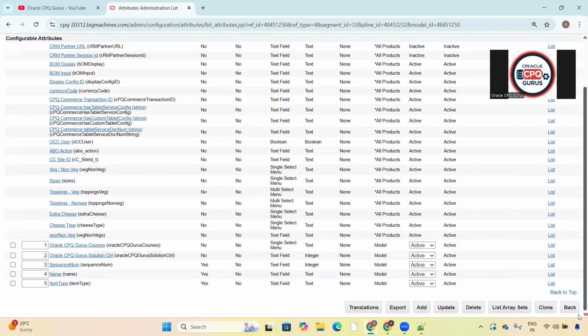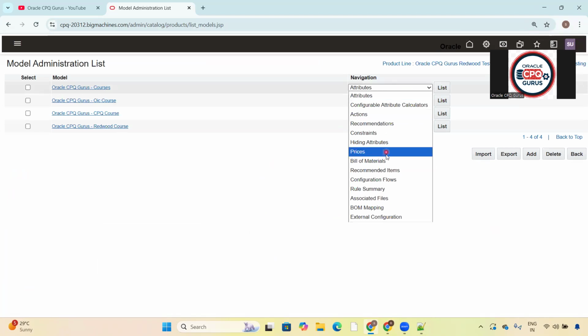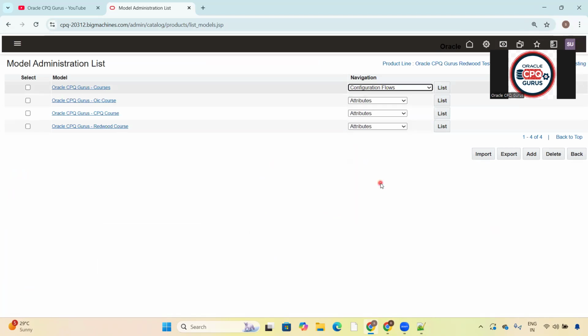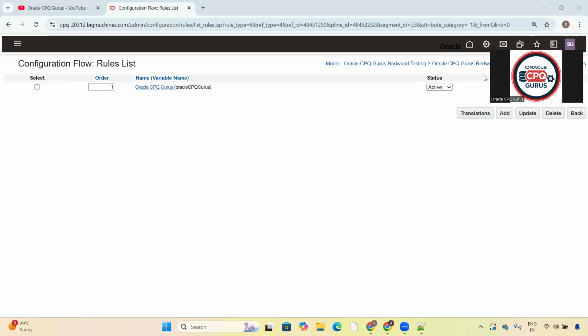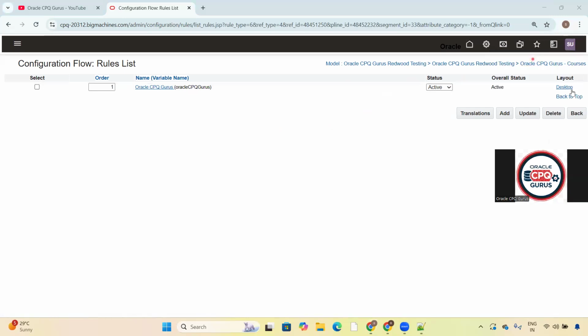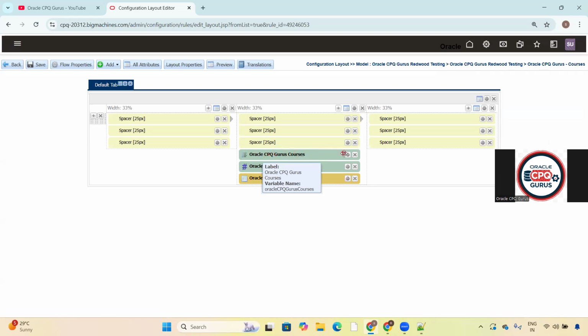In the second way, you need to go to the configuration flows. Let me click on the configuration flows. Once you click on it, click on the list. After clicking on the list, you just click on the desktop. Once you click on the desktop, the layout editor will open. In the layout editor, you go to your respective attribute. Here, my attribute is Oracle CPQ Gurus courses.